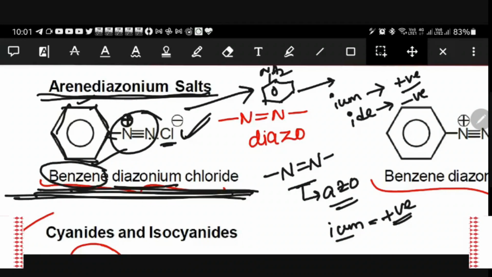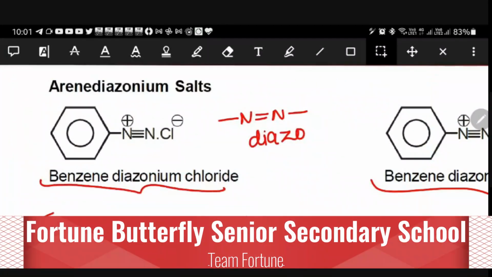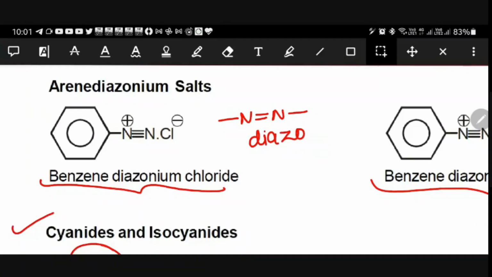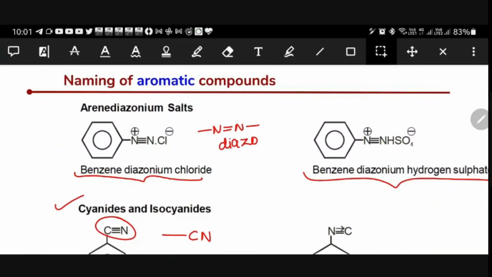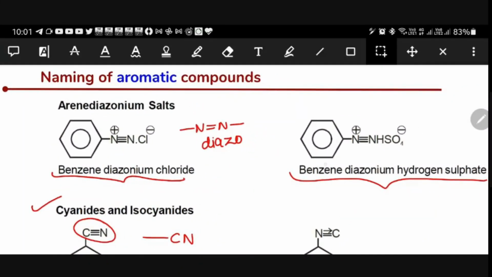That is benzene diazonium chloride. Did you all understand? Because it is very, very important, that is the reason I took this much time to explain it. See, it is also very simple. Benzene, yes.